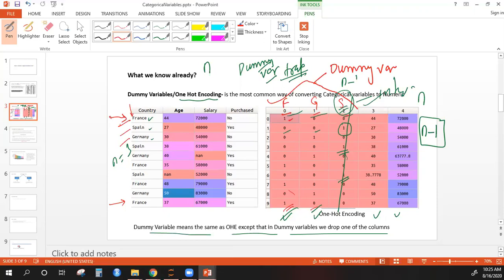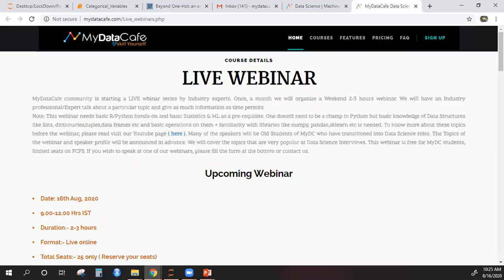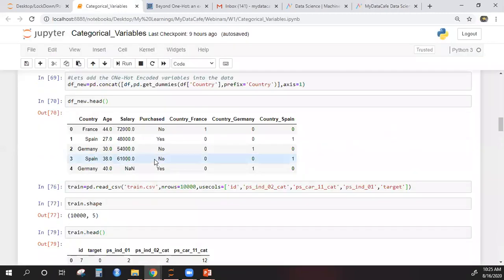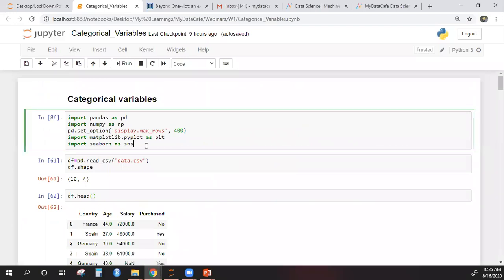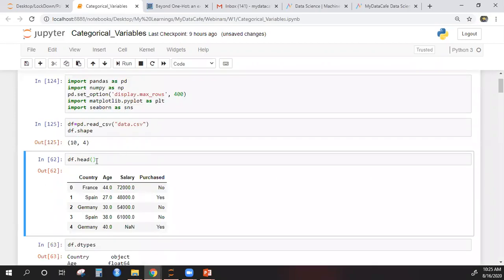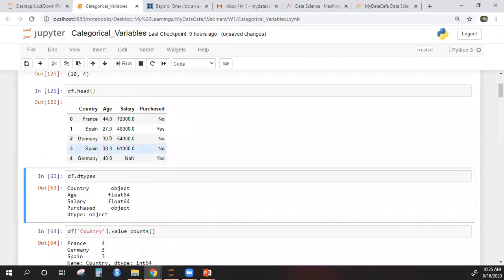Okay, I have some Python notebooks. I'll show you this with an example. Okay, so I'm importing a few libraries and then I'm reading some data. Of course I'll show this on dummy data. So this is the data that I have, the same data which is shown there. I have the same data.